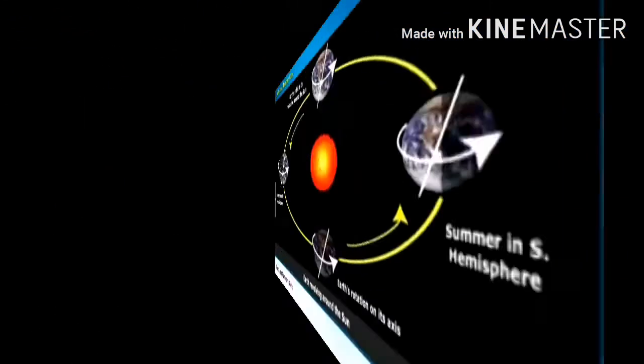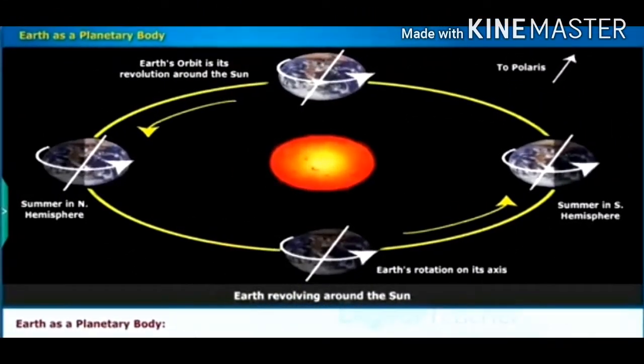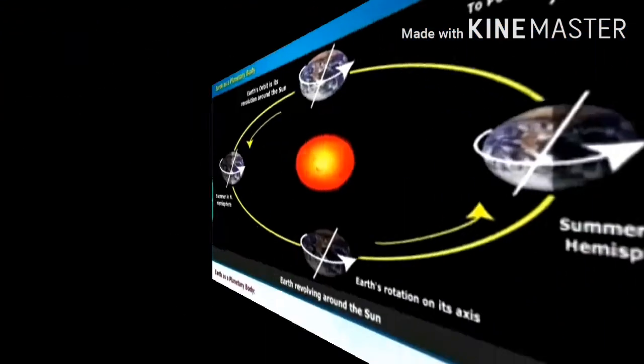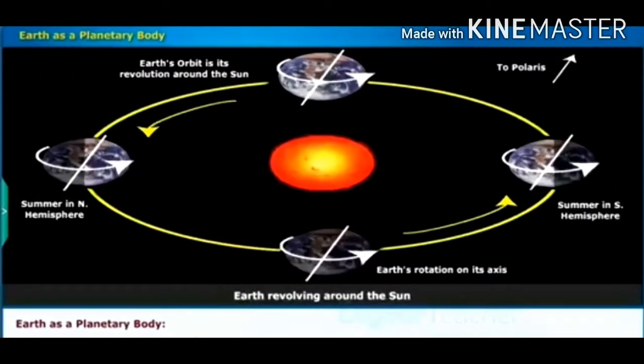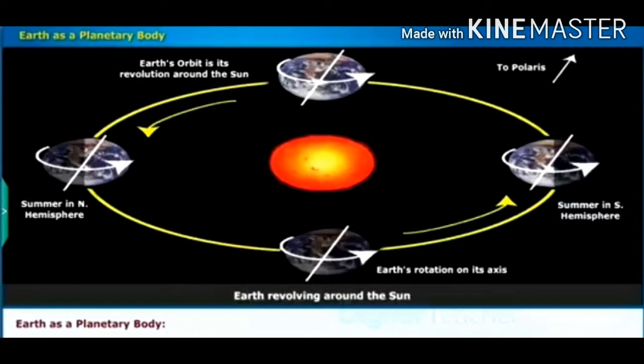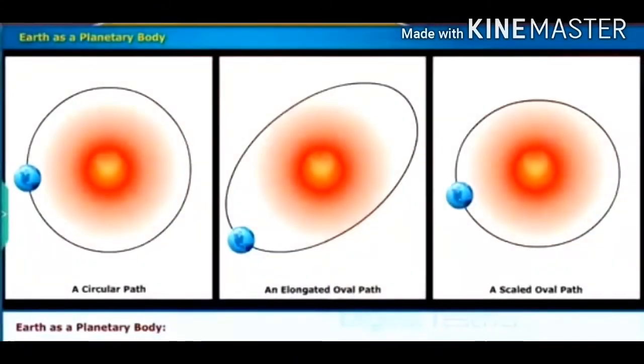In the previous session, we learned about the evolution of the Earth, the Sun, and the stars. In today's session, let us know how the Earth acts as a planetary body. Similar to all other planets of our solar system, the Earth rotates on its own axis, which is nearly circular. It goes around the Sun in a fixed path called an orbit.